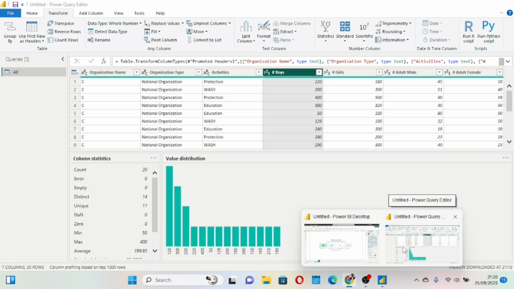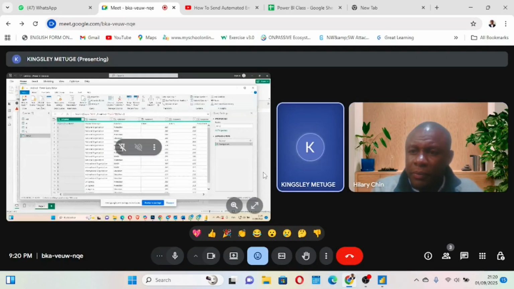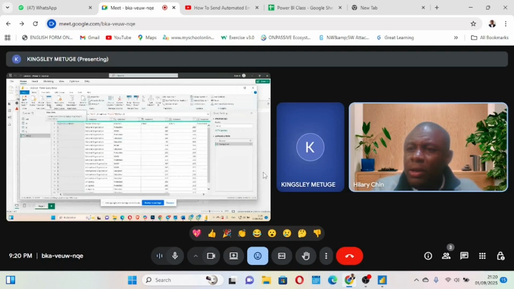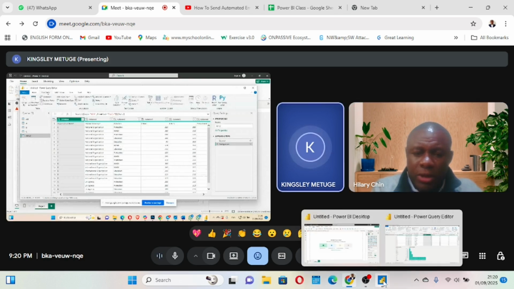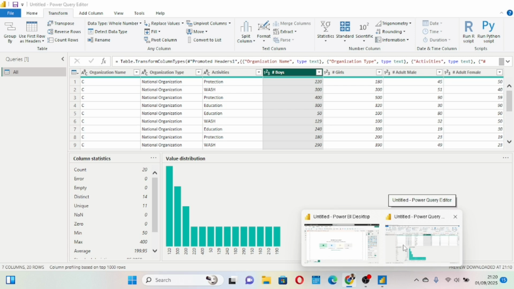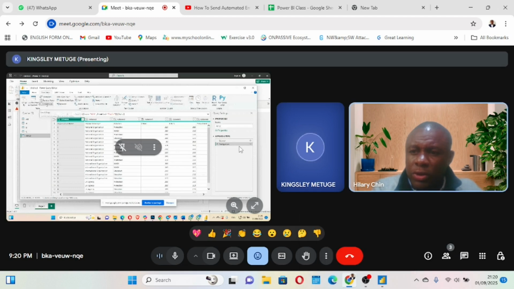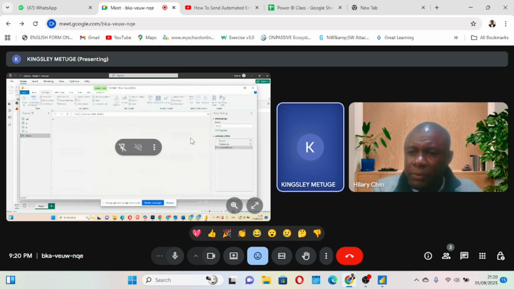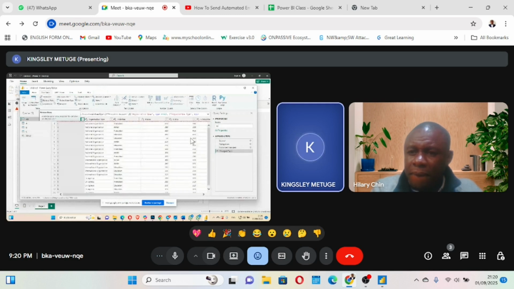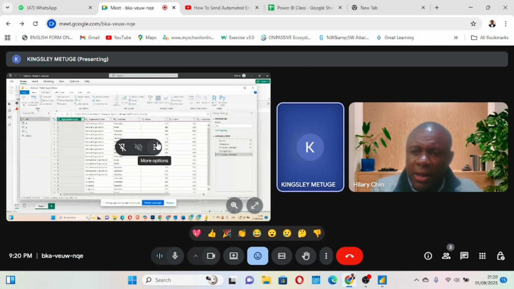Go to the tab that says transform. You see it after the home tab. Okay. Transform. Yes, after the home tab. And then you see use first row as header.